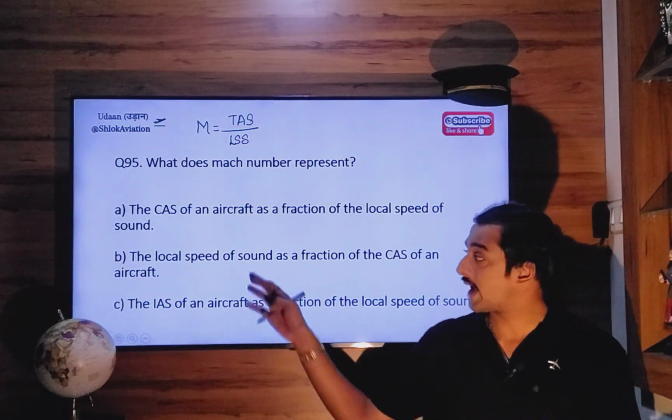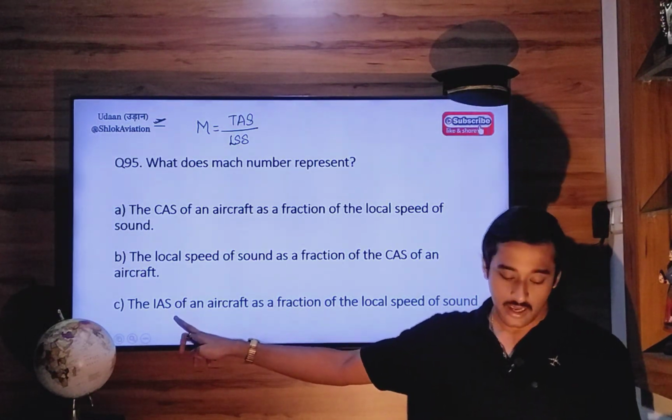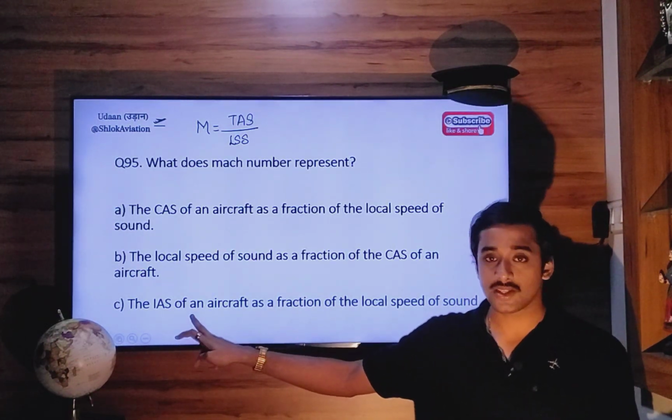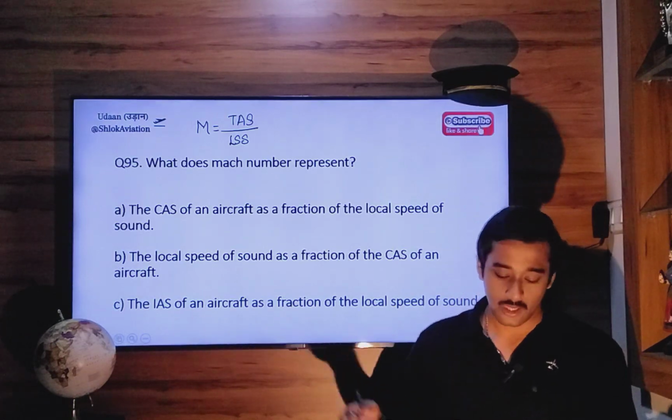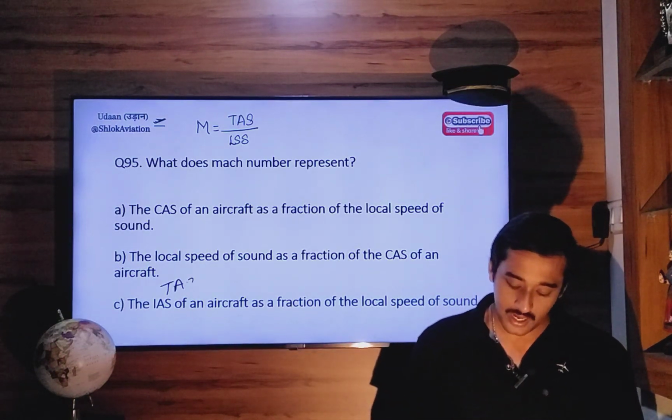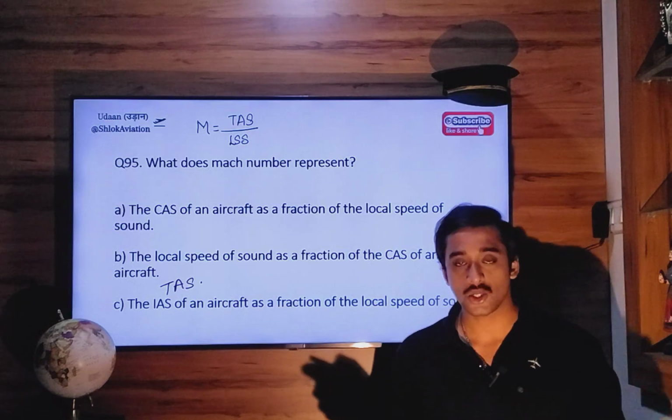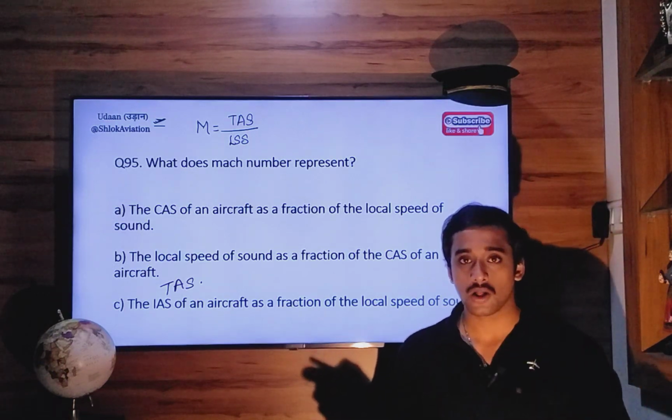Now here the options are CAS and IAS. I think this is a printing error. It should be TAS, not IAS. So pay attention to this question in your exam. It should be TAS as a fraction of local speed of sound.